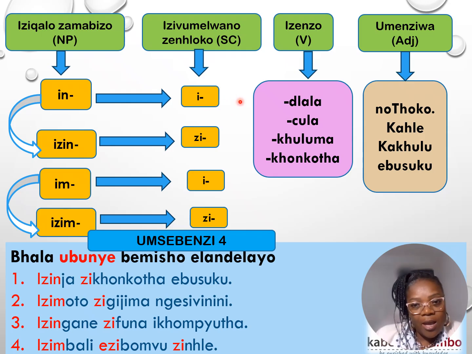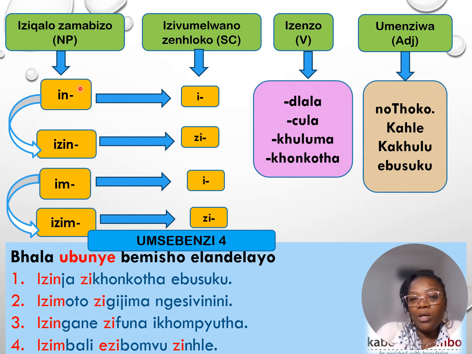Remember what we've always been saying, ukuthi all the in beginning words, they tend to follow the same rules. So they will use e as a subject concord. Yabona ukuthi it's an e beginning word, it's using an e as a subject concord.